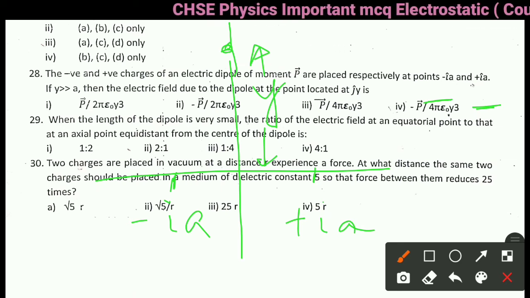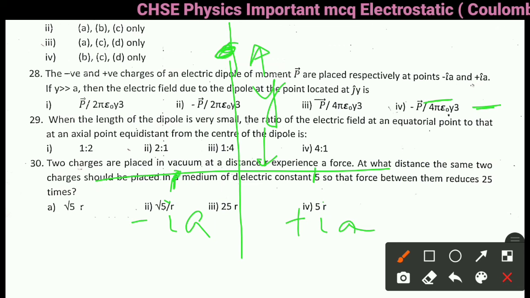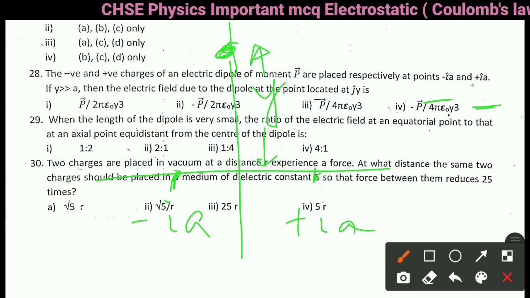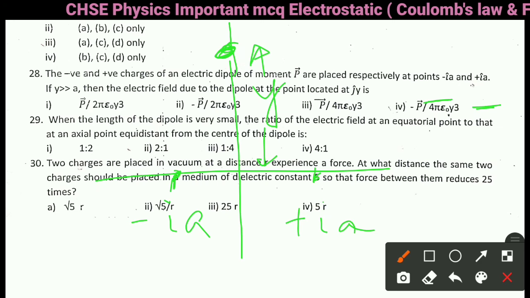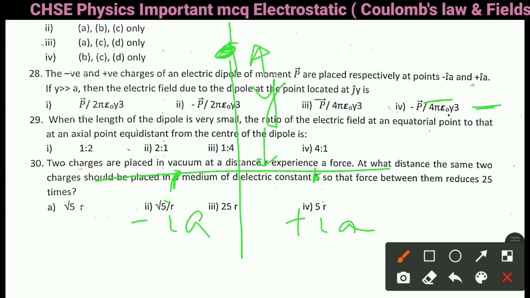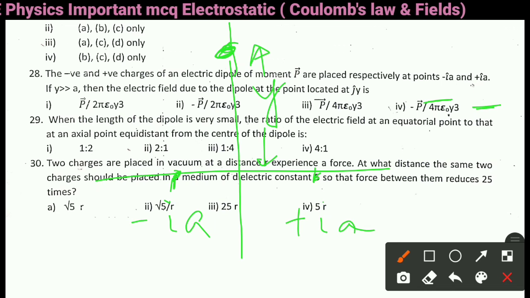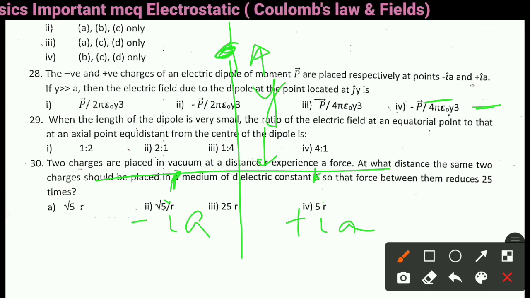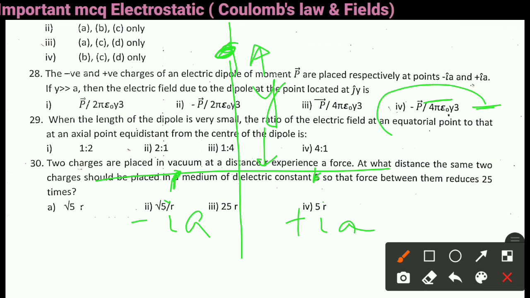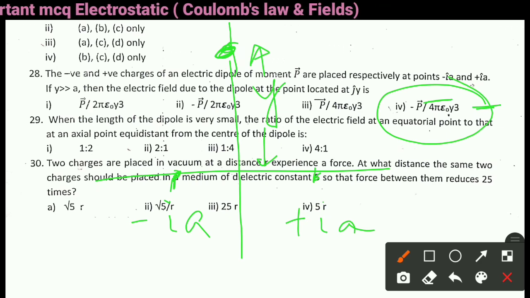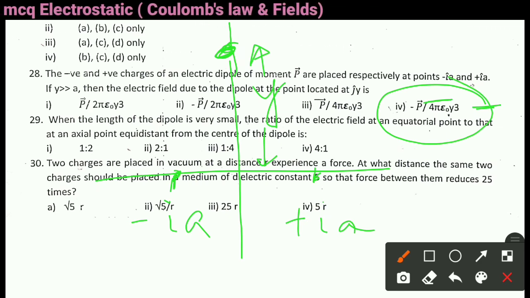Now in that case, the electric field at the equatorial point. We know that the electric field at the equatorial point E is equal to minus P vector by 4 pi epsilon naught r cube. Here the distance is y, so option 4 is the right answer, minus P by 4 pi epsilon naught y cube.